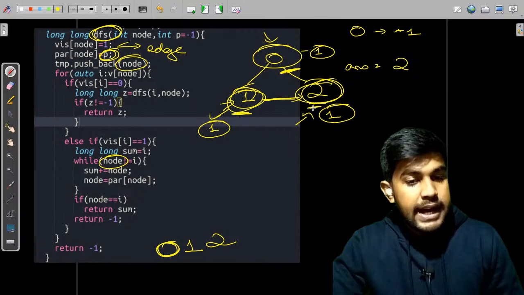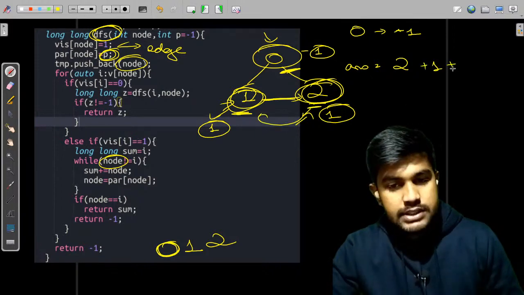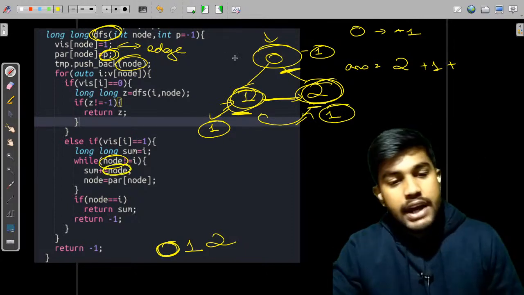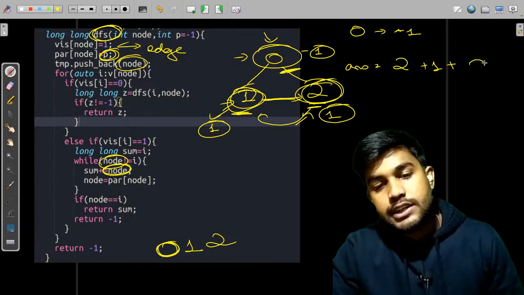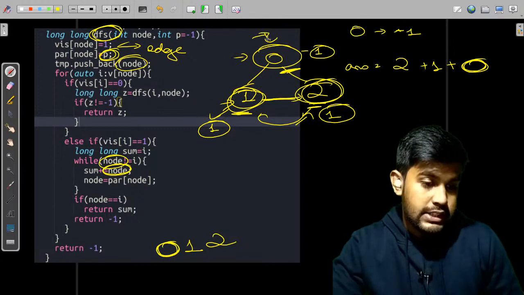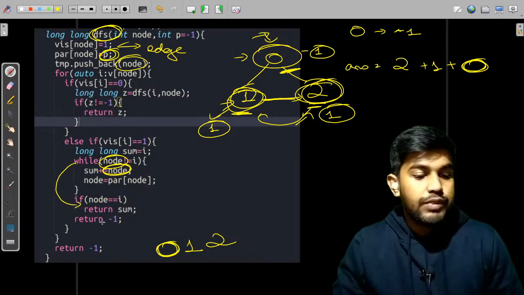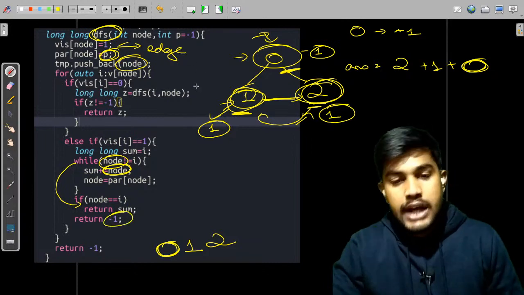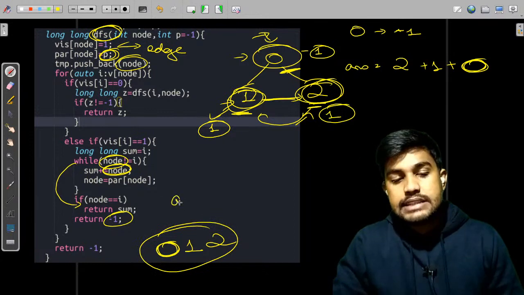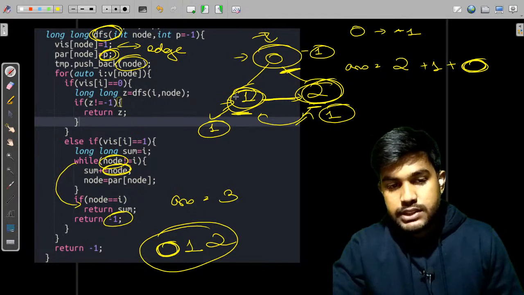Now what is the parent of 2? The parent of 2 is 1, so we would include 1 in our answer also. This is the sum plus node. Now again we have 0, so we would include 0 in our answer also. Now 0 has a parent of -1, so we would return from this point. Now the temp has 0, 1, 2, and the answer is 3, which is the sum of this loop.